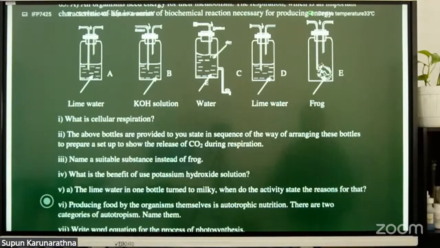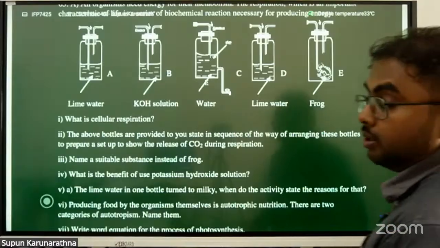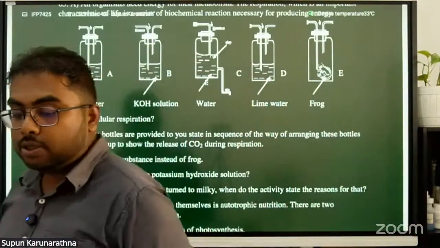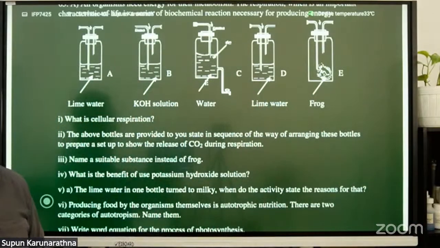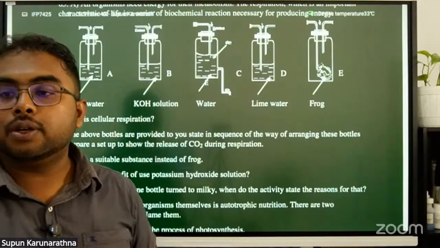Here, what is cellular respiration? It is asking about that. So what do you mean by cellular respiration? Yes, Sinura, what do you think?